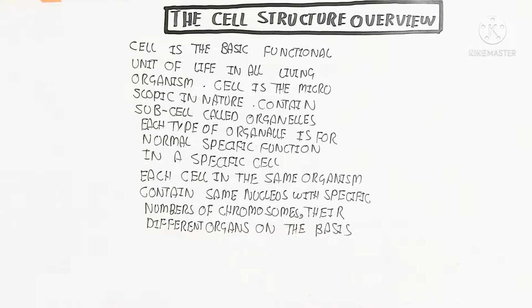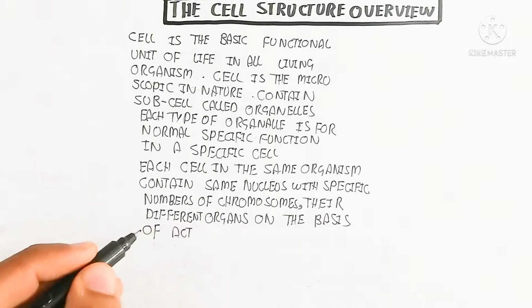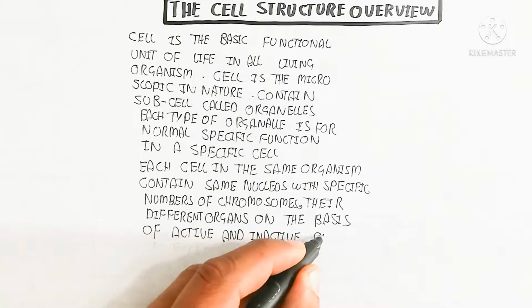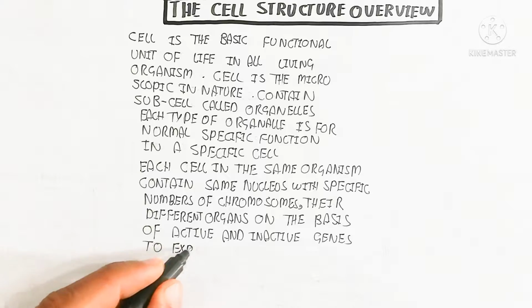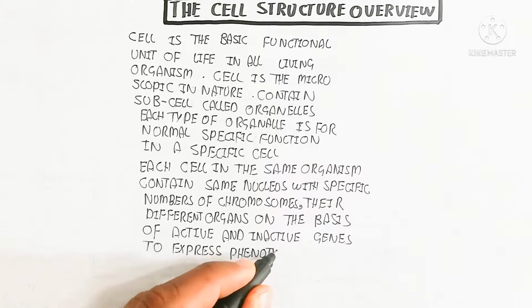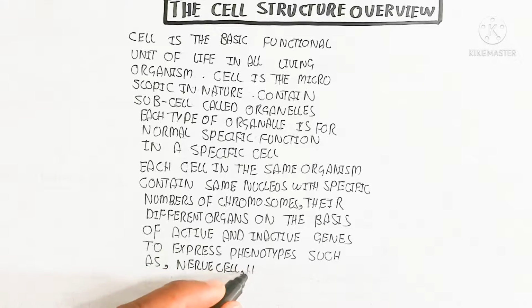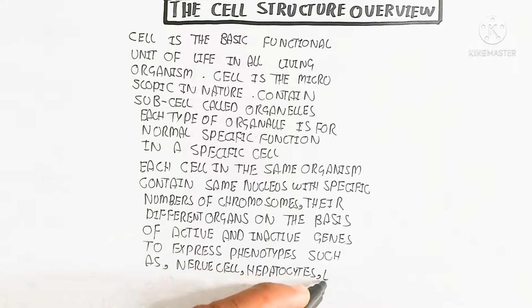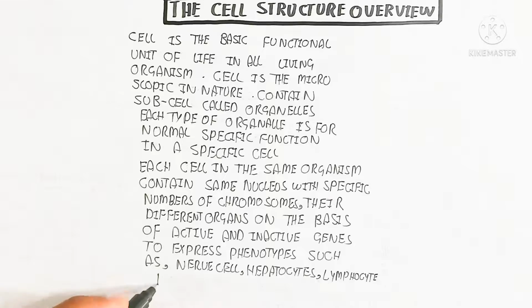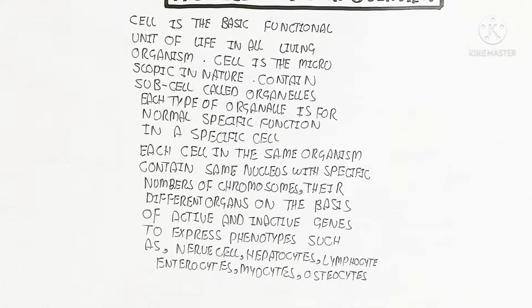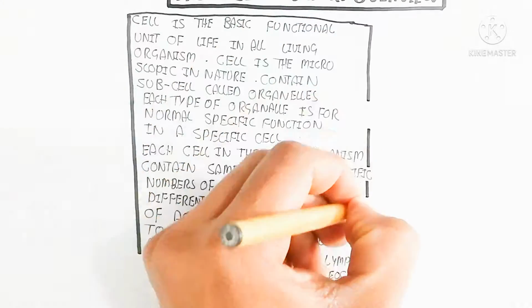Lymphocytes, enterocytes, myocytes and osteocytes: osteocytes are present in the bone, myocytes are present in the muscle, and enterocytes are the digestive cells, the brush border cells, and the lymphocyte is used for the immune system. So that is how the different types of cells are produced, due to genes being turned off and on on the basis of their location and their function.